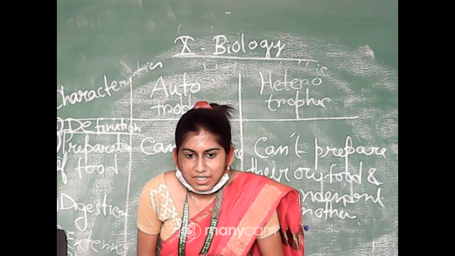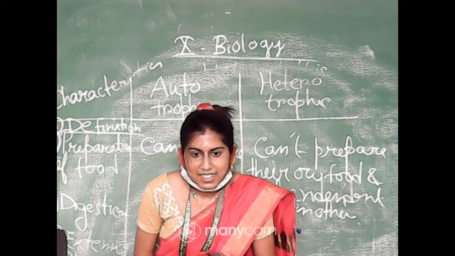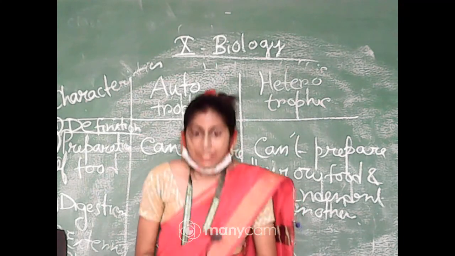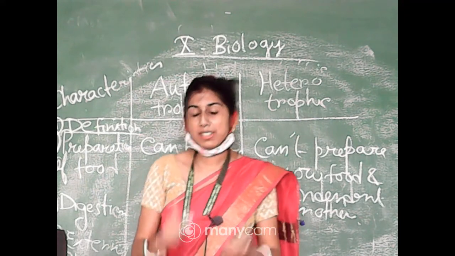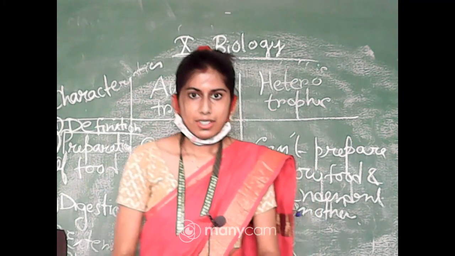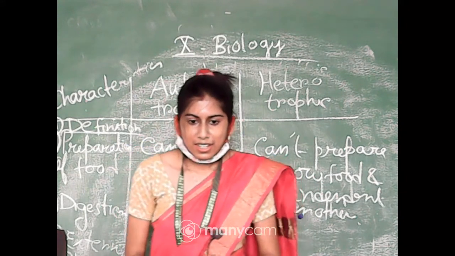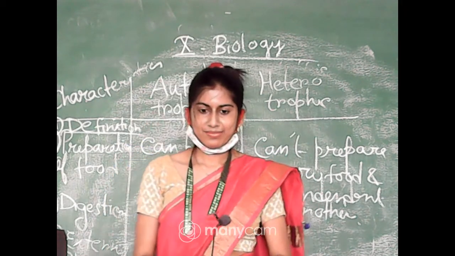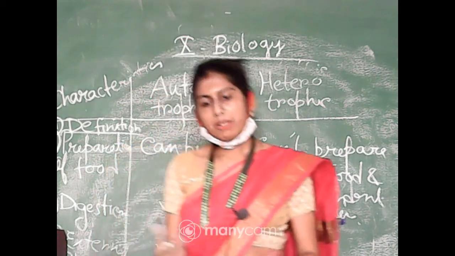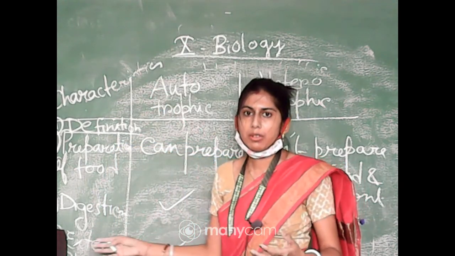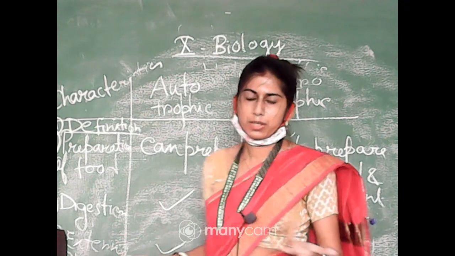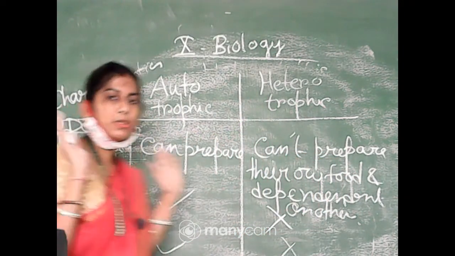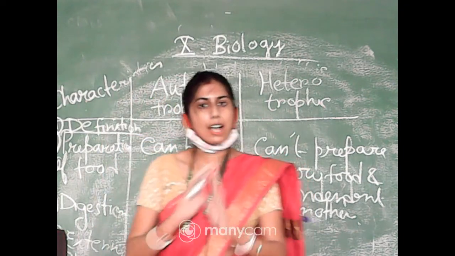You are saying that ecological status, chlorophyll, autotrophs are producers. Tell me in difference form. You are saying only one. Heterotrophs are consumers. Okay, you can write down that they are producers and they are consumers. But these three are the main 3 points. If you want, you can add any other points also.